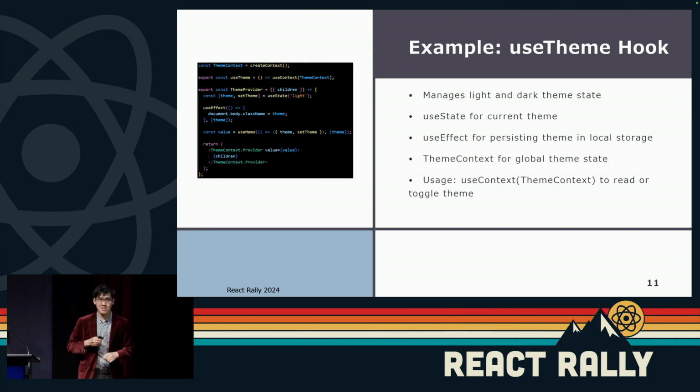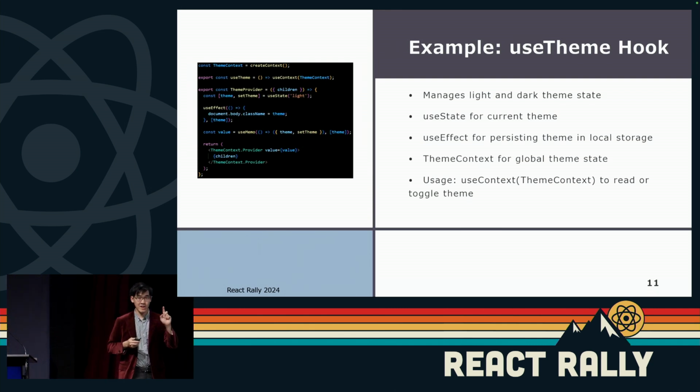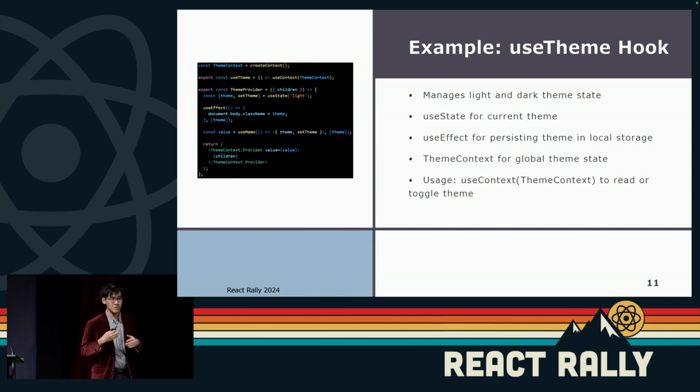Just think of it as your normal day-to-day website. You want to go dark mode, so you toggle it on and toggle it off. This helps keep track of context across the website, and hence we need to continually have the synchronization to keep track of this. In this case, we're using use context, theme context, to read or toggle the theme.